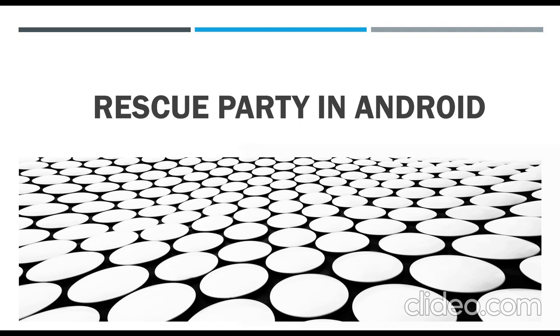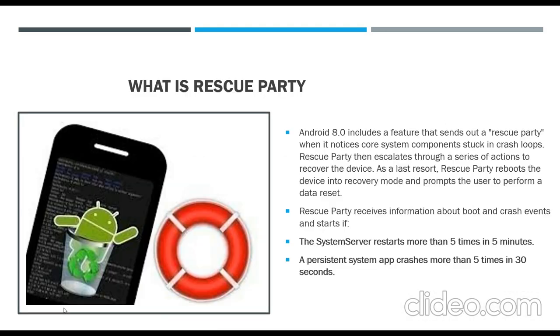So in today's session we'll see one of the very interesting features which was introduced from Android Oreo onwards, that is nothing but Rescue Party in Android. We have faced many situations where our devices will be booting continuously. It will be in a boot loop, okay? And in such a situation, we have to either go back to our OEMs and the device manufacturers and get it repaired.